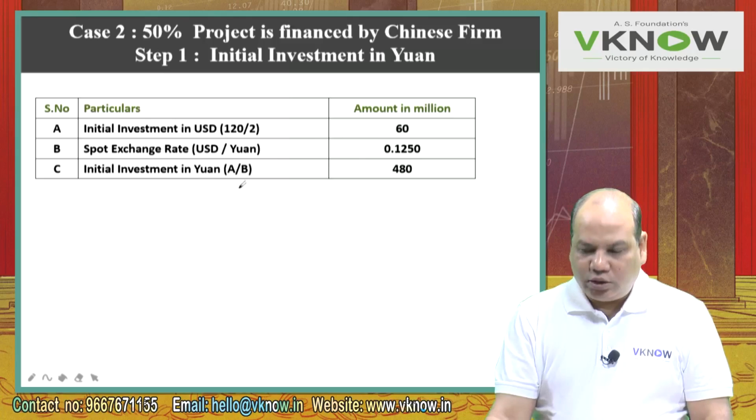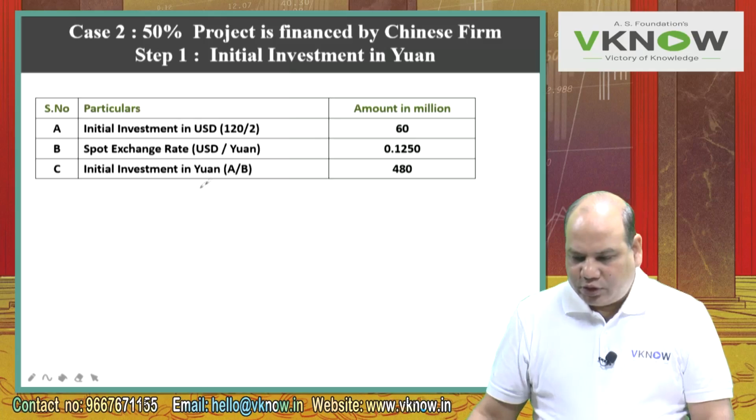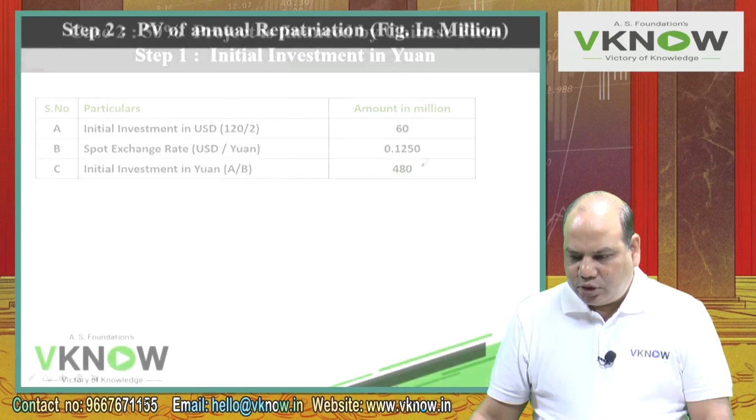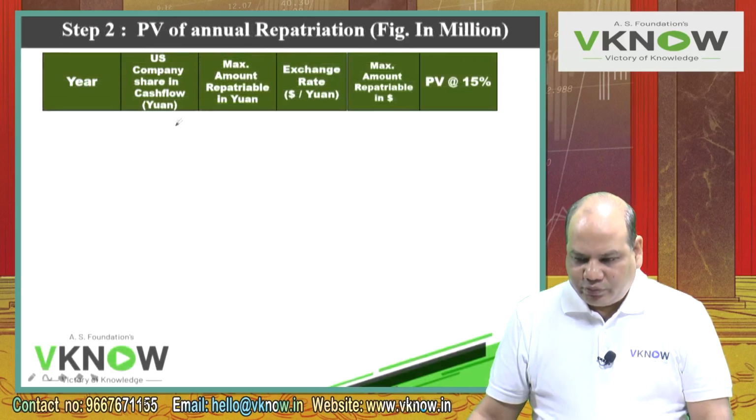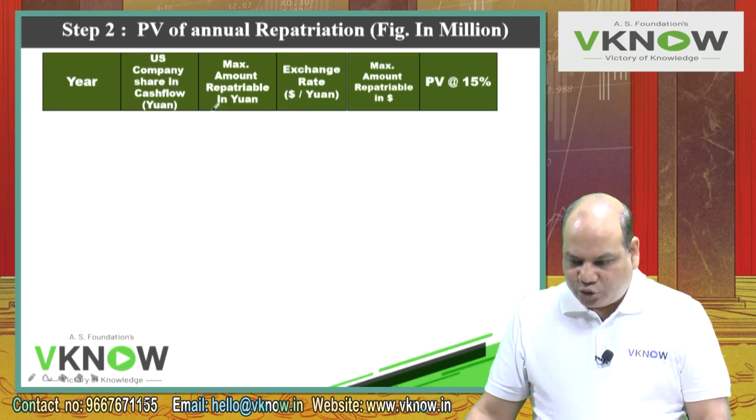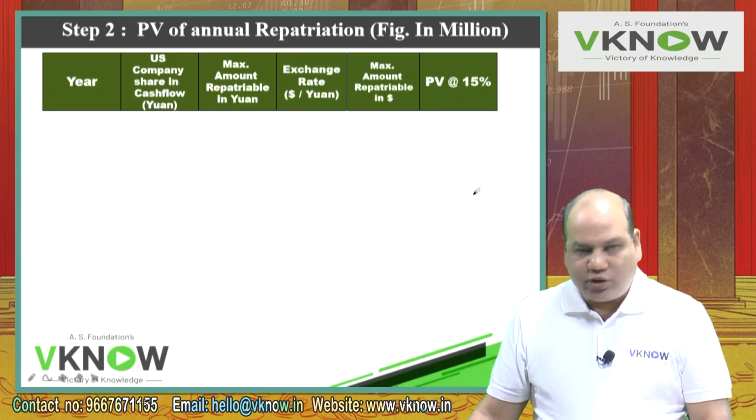Then point C, initial investment in yuan, A by B, 480. Just multiply 60, not multiply, divide. 60 divided by 0.125, because this is dollar, this is per yuan. So you need to divide here, 480. Now the remaining 2 working notes again will prepare in the same manner, but this time the share in cash flow will be 50%, not 100%. So accordingly the amounts will change.